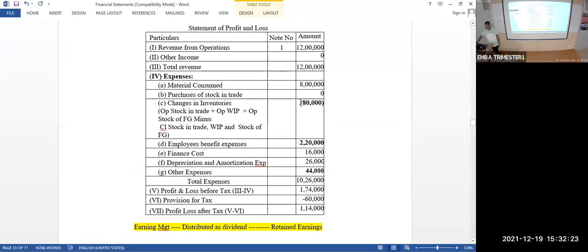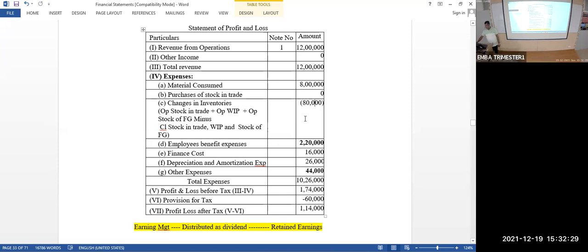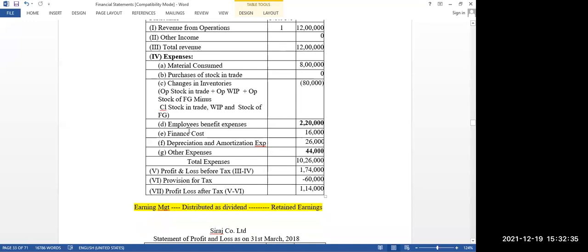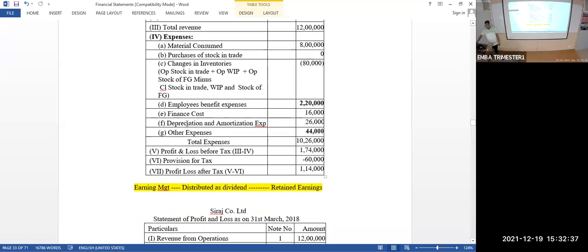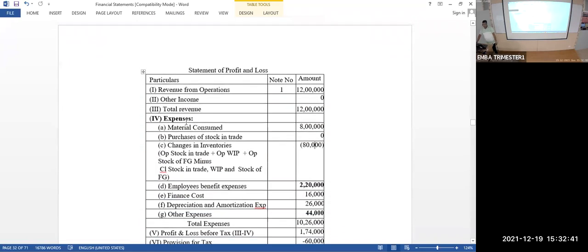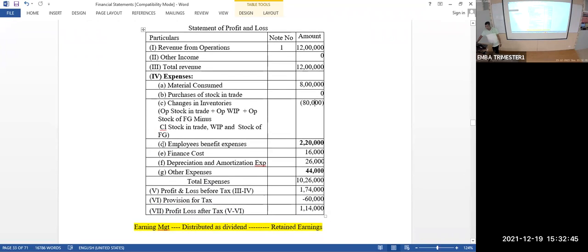Professor, one question. Can we write minus instead of brackets? Yes, you can. You can write it. Next, point number C. What is point number C in the format? Point number C is only change in inventory. That's over. Point number D is employee benefit expense.